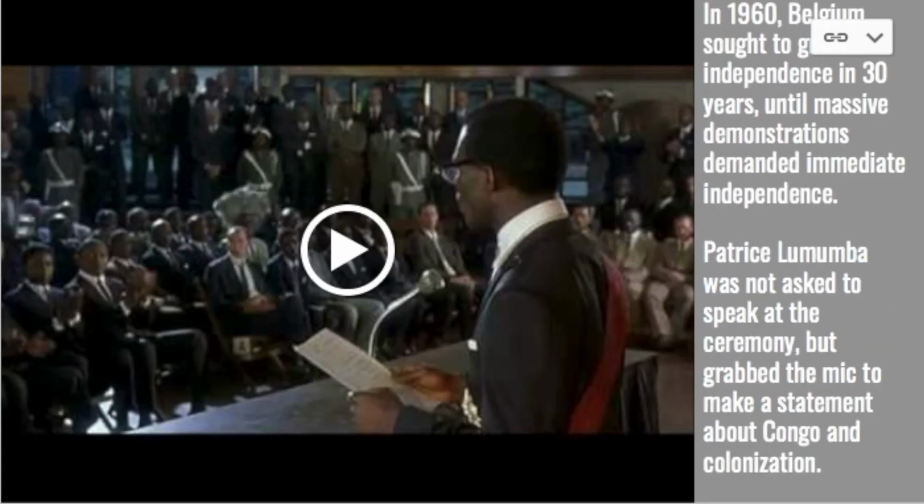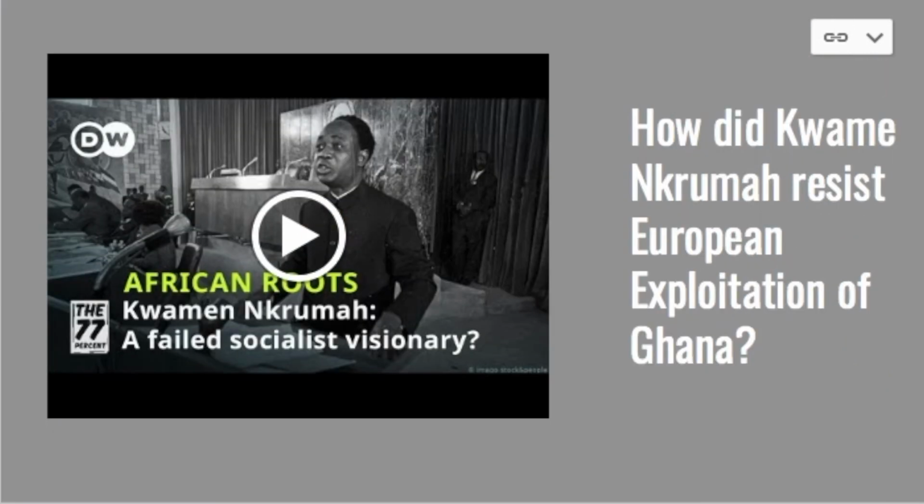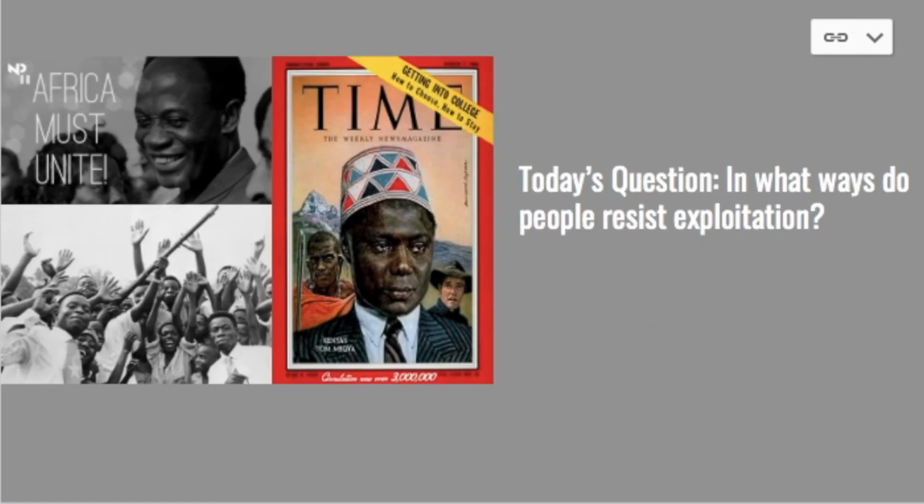Now let's just go back and think about what we learned about. So we learned about 2 different individuals. We learned about Patrice Lumumba of the Congo. We learned that he was a very passionate speaker and upset the Western world, and specifically Belgium, with the words that he had to say at this independence celebration. We also learned about Kwame Nkrumah. Kwame Nkrumah was from Ghana, and we learned that he was educated in the US and in Great Britain, and that brought a lot of knowledge and understanding about independence into Ghana and sparked the Ghana decolonial movement.